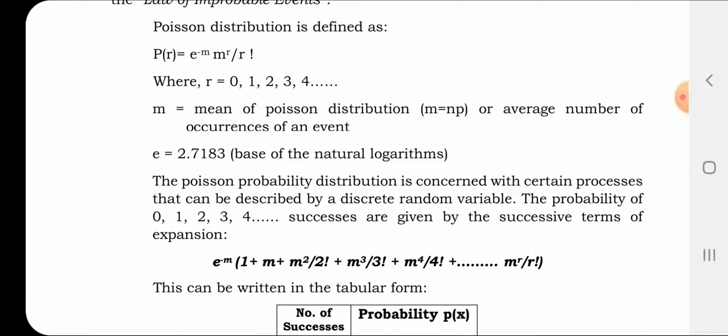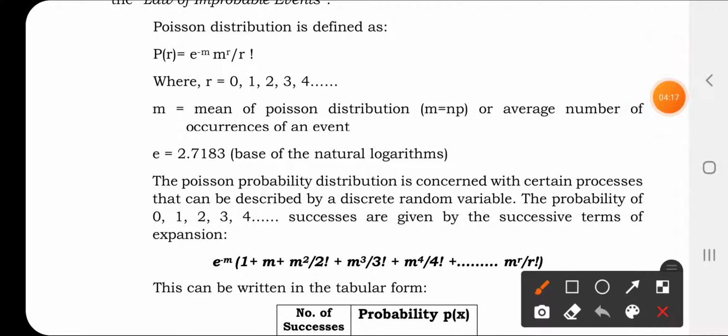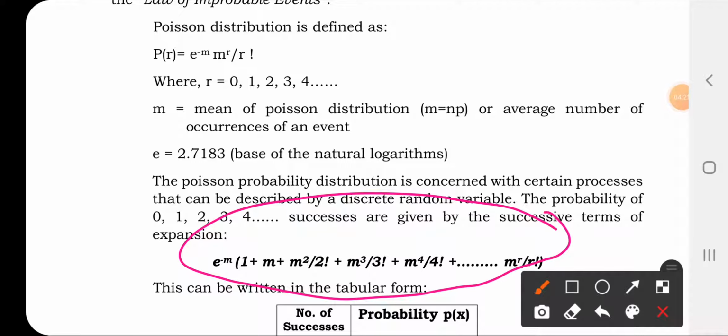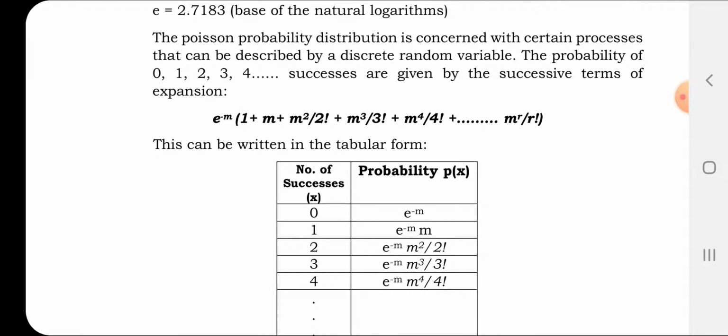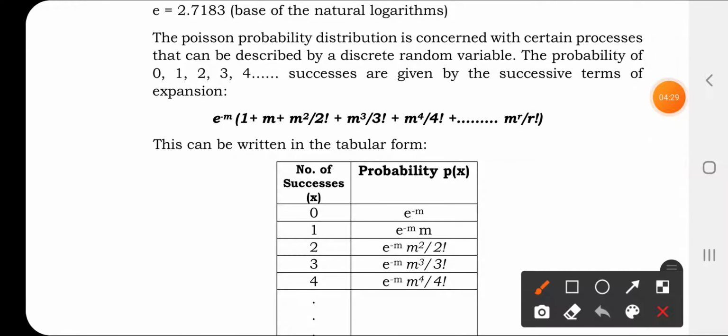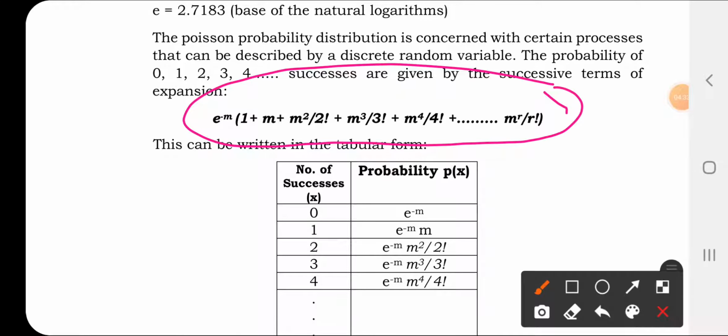Here r, as I've told you, refers to the number of successes. Like we studied different terms in binomial, likewise we have different terms here in Poisson distribution. For example, if you are finding the value for zero success, it is expanded like this.